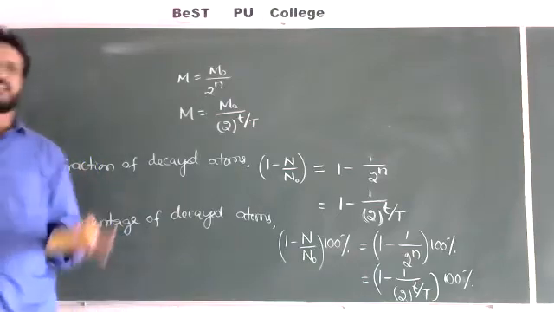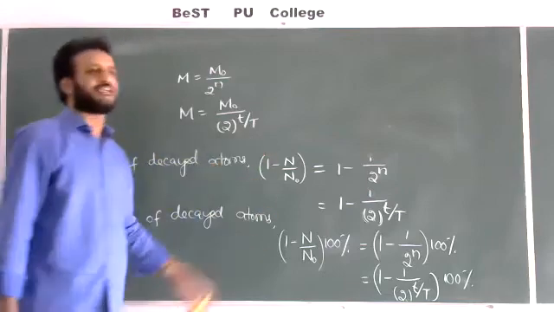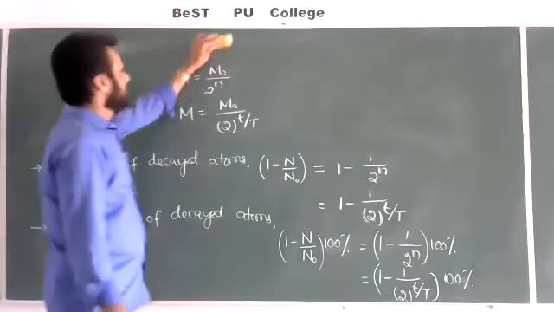If mass like 10 grams or 20 grams or 30 grams is given, use this formula. Otherwise, you may go for the number of atoms formula, n, you should write. That's about half-life.